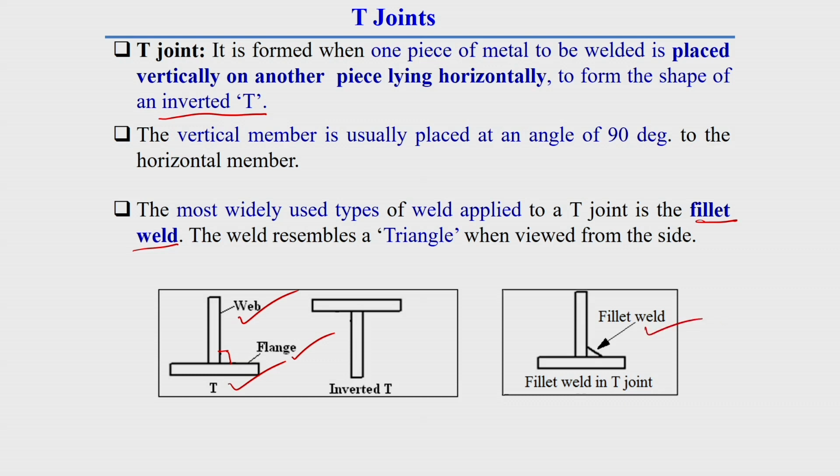The joining done in the fillet welding process is called a fillet weld. The fillet weld resembles a triangle when viewed from the side of the welded joint. The most widely used type of weld applied to a T-joint is the fillet weld.